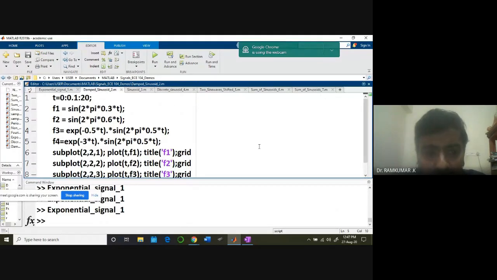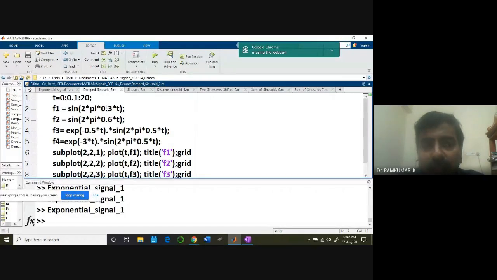Now look at the second case, a damped sinusoid. So again, I have taken two signals: sine 2 pi 0.3t. 0.3 is nothing but the corresponding frequency, 2 pi f. If f is equal to 1, it means 1 cycle per second.